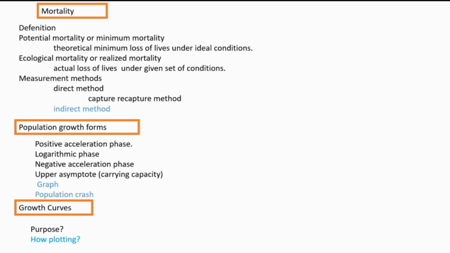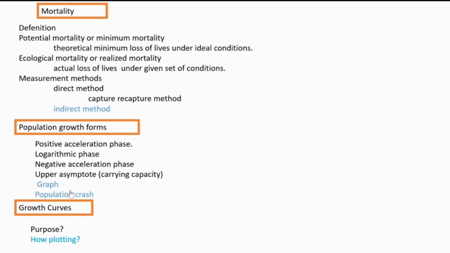Then carrying capacity. Mainly, instead of this negative acceleration phase, we always used to say carrying capacity is the third phase. So the main three phases are positive acceleration phase, logarithmic phase, and carrying capacity. Carrying capacity, you already know, is the maximum limit that a habitat can support for a particular size of population. That's the limit, the maximum limit.